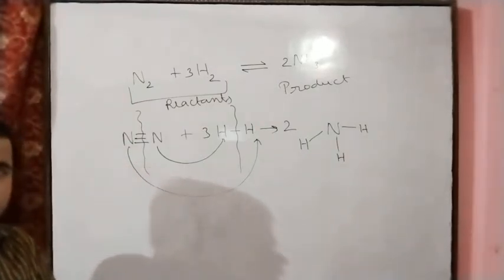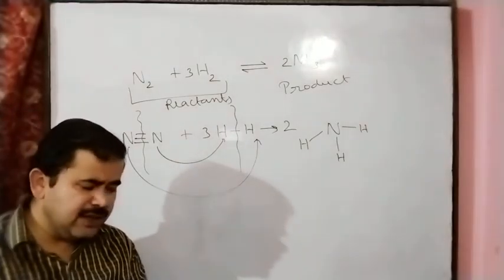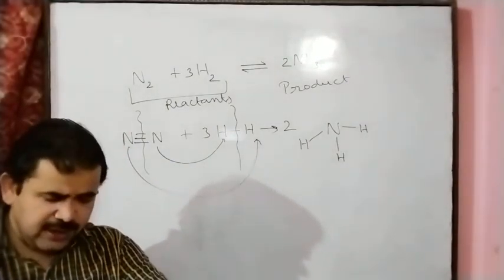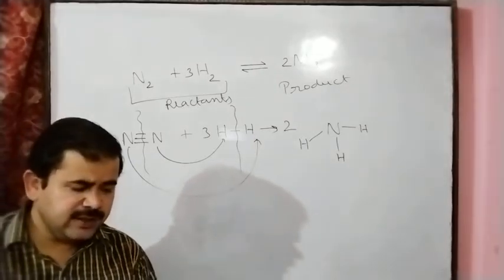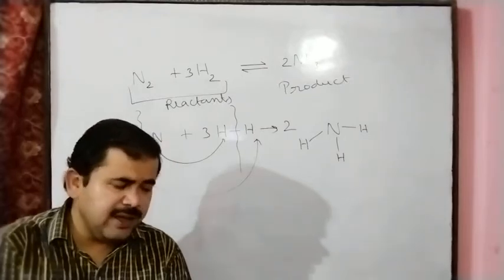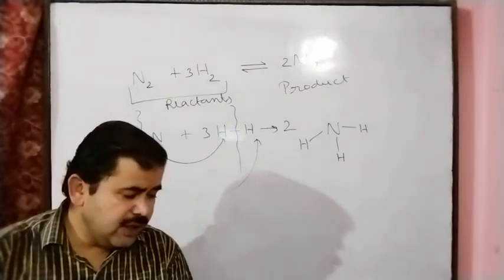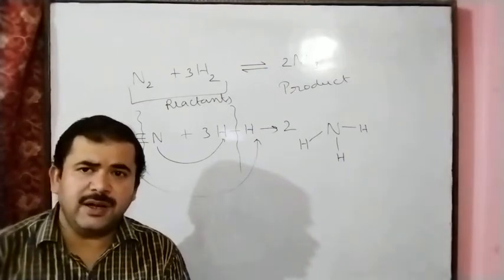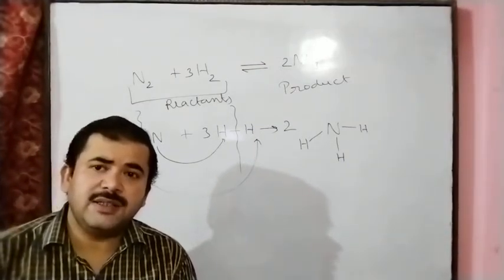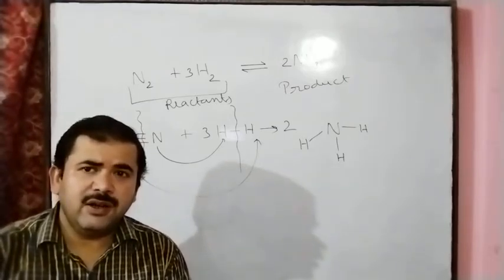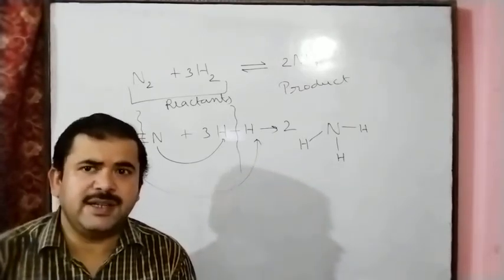Many characteristics of chemical reactions are given. On page number 20 you can see the characteristics are given. First of all, change of color. Chemical reactions differ on the basis of different characteristics.